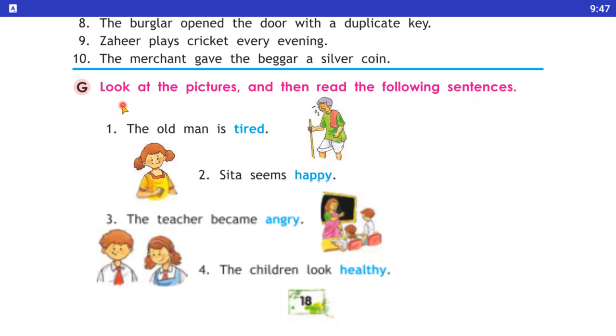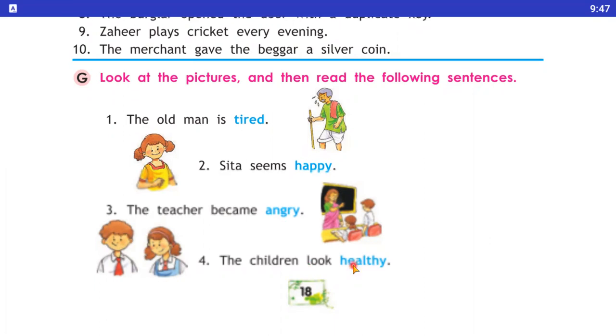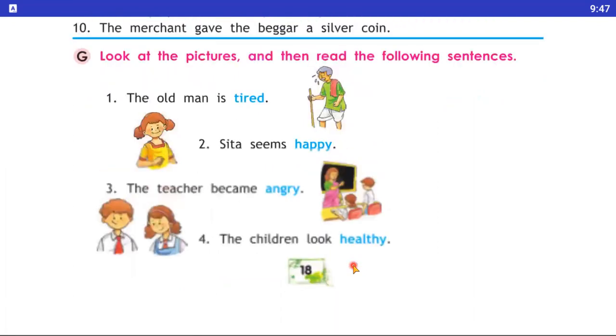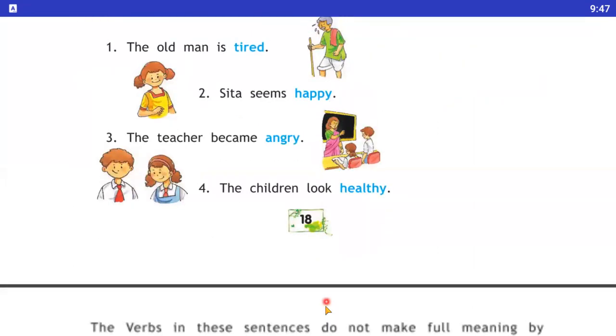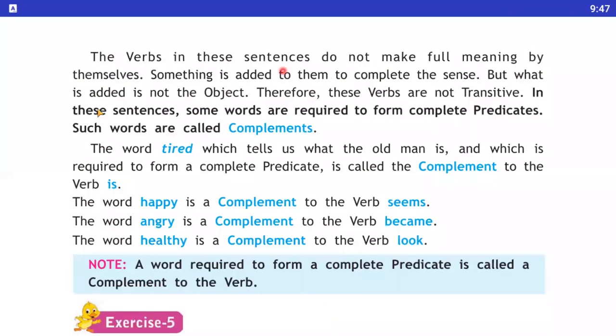Now students, look at the examples. First one: The old man is tired. Second: Sita seems happy. Third: The teacher became angry. And number four: The children look healthy. In these sentences, the verbs do not make full meaning by themselves. Something is added to them to complete the sense, but what is added is not the object.